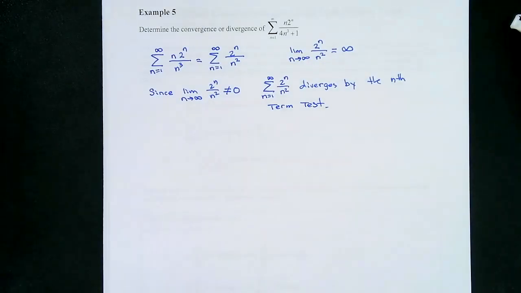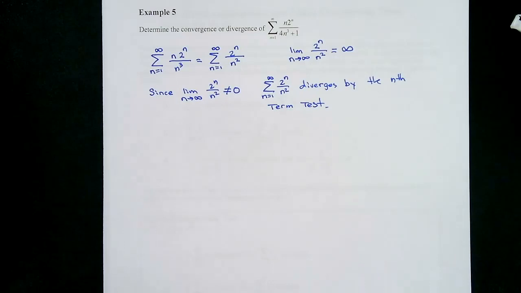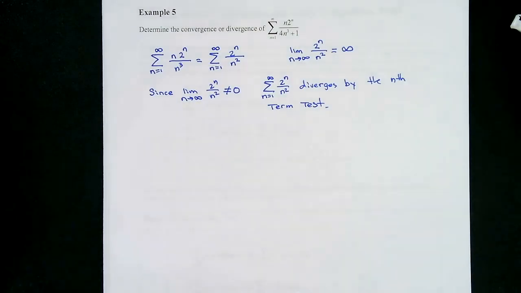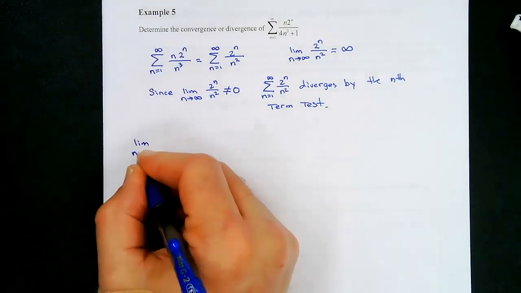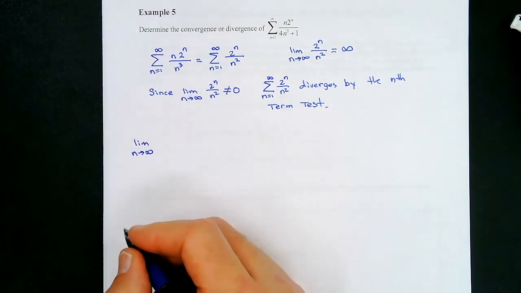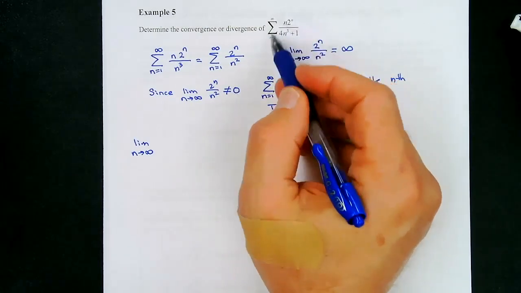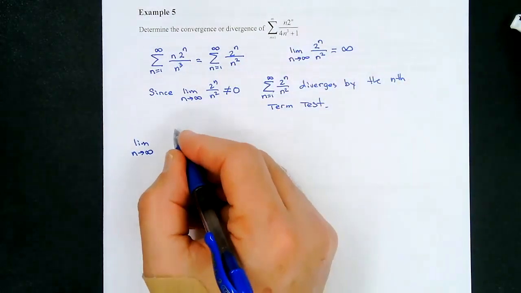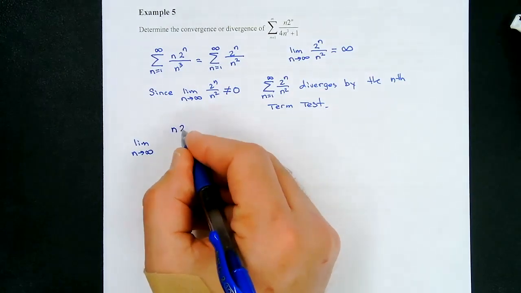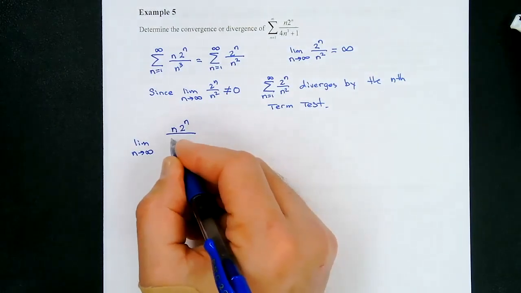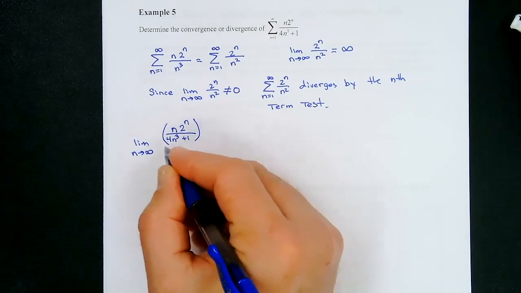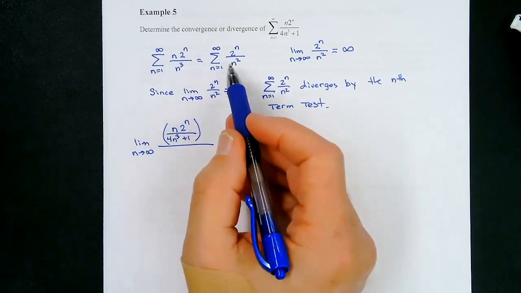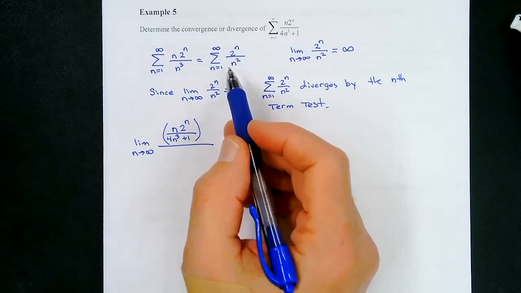Okay, so we know this one diverges. So if we can do the limit and show that it's finite and positive, then we know that this series is going to diverge also, okay? So we've got to do this limit. The limit as n approaches infinity, this is my a sub n, so n times 2 to the n over 4n cubed plus 1, and I'm going to compare that to 2 to the n over n squared.